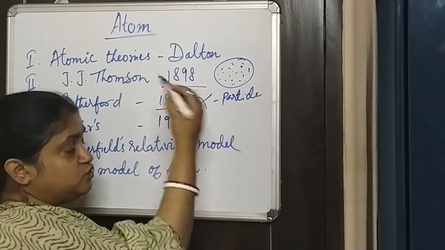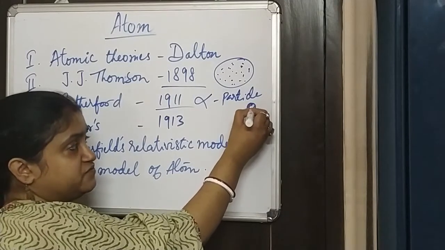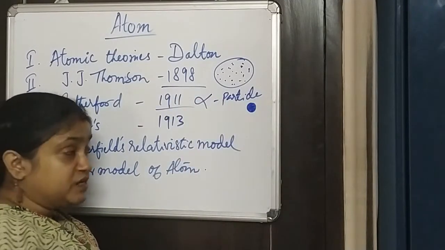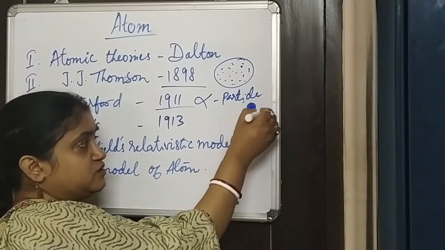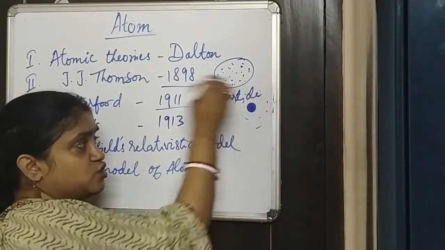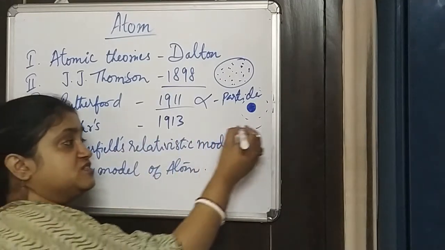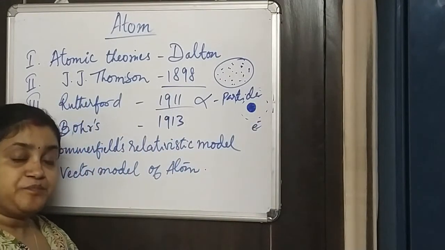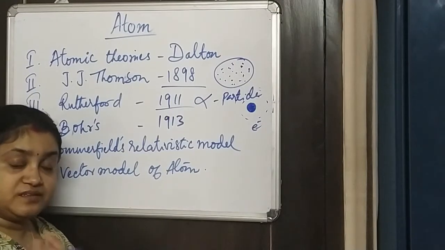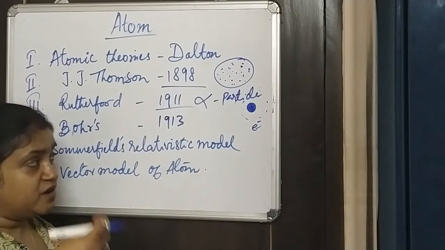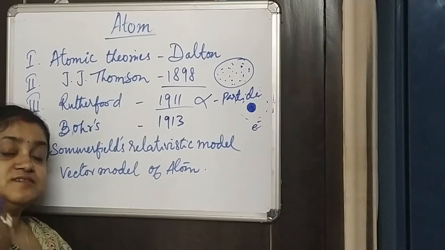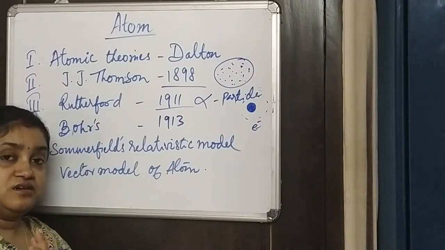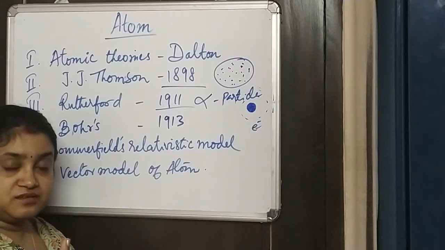According to his model, the positive charges are centered around what he called the nucleus, and surrounding this nucleus there are various orbits in which the electrons are roaming around. It's very much like the solar system. At the center there is the sun, and around it in circular orbits the planets are revolving.